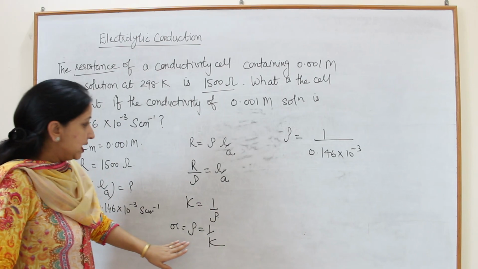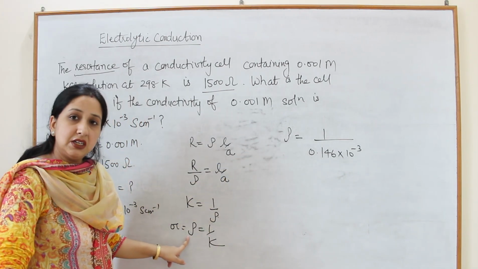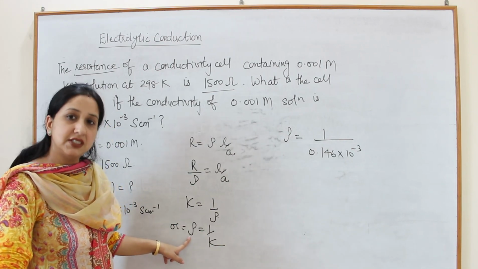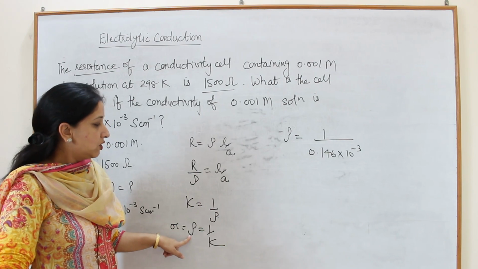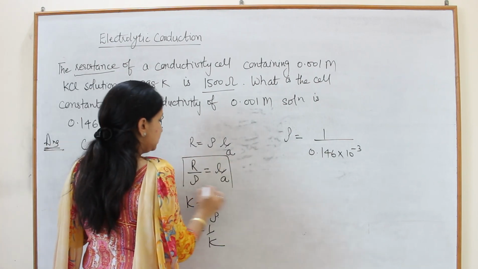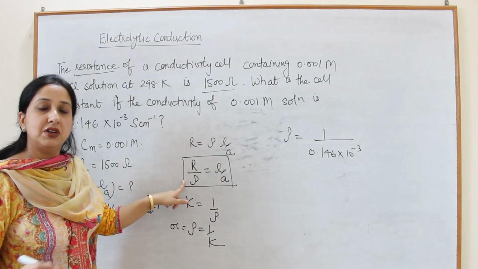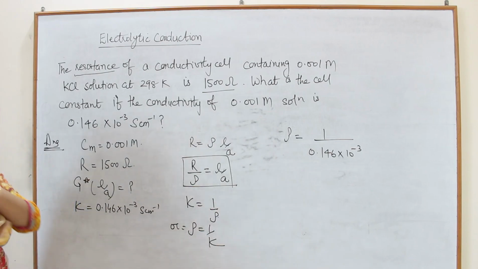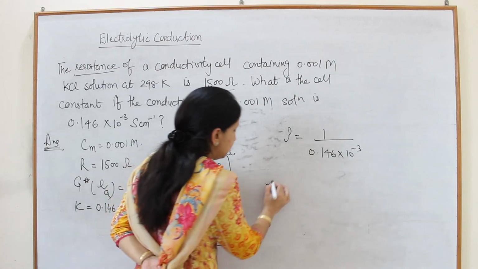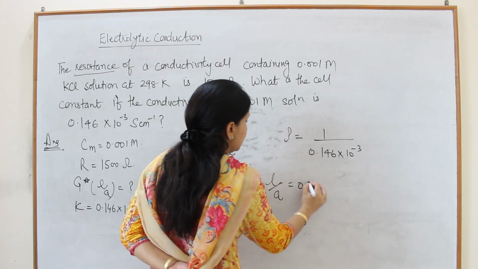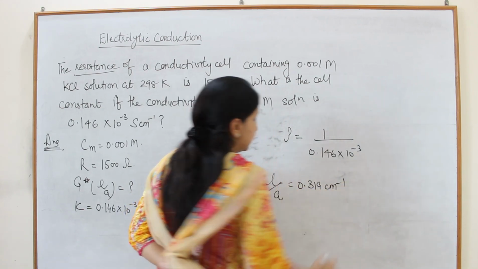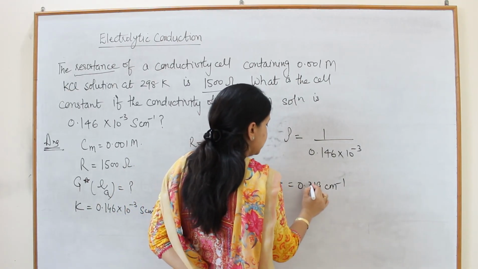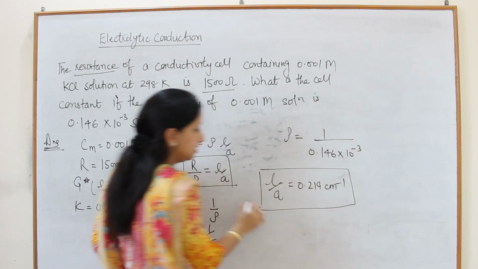Resistance upon resistivity is equal to cell constant, that will be equal to L upon A, and your answer will be 0.219 centimeter inverse.